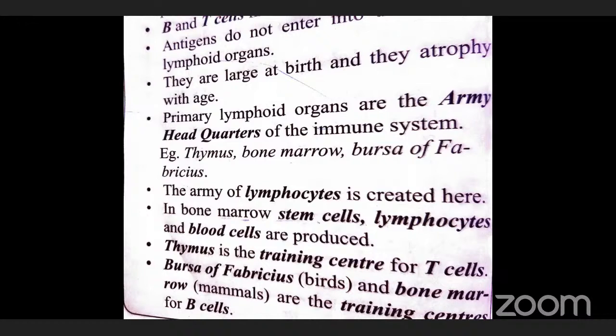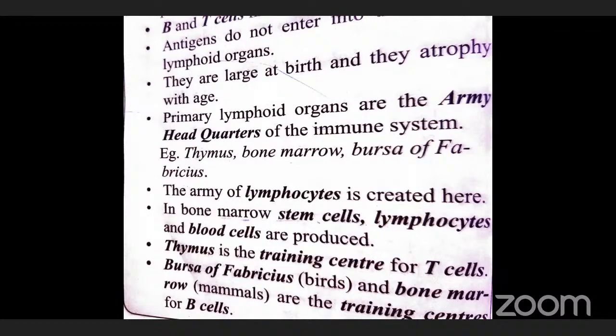The primary lymphoid and the secondary lymphoid organs are both important for immunity. So what are the types of primary lymphoid organs? The thymus, bursa of Fabricius, and bone marrow in mammals. Those are examples of the primary lymphoid organs. The important thing is that B cells and T cells are produced in the primary lymphoid organs, because B cells and T cells are very, very important.